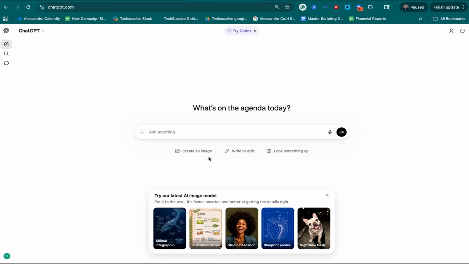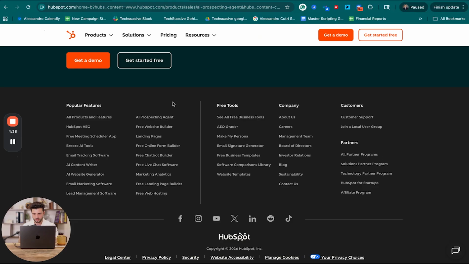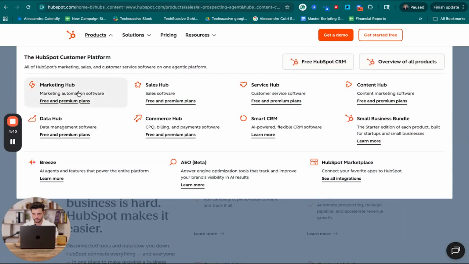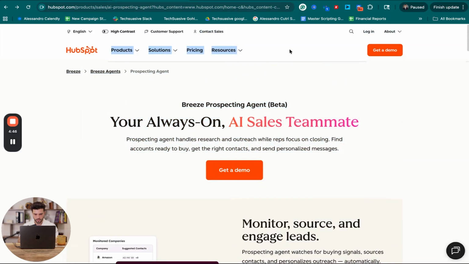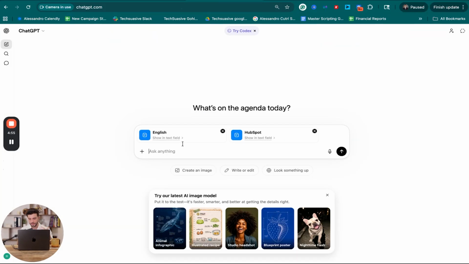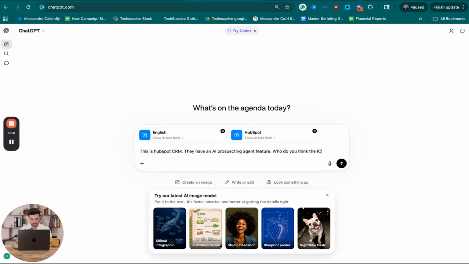We'll go ahead and go to our good old friend ChatGPT, and let's paste in some of what they do here, and then go to the AI agent section. Let's also copy and paste this. And then this is how I typically will want to figure out exactly what the ICP is. There are more in-depth prompts than this for sure, but I'm just doing this for the sake of the video. It's like, this is HubSpot CRM. They have an AI prospecting agent feature. Who do you think the ICP is for this feature and their overall product?